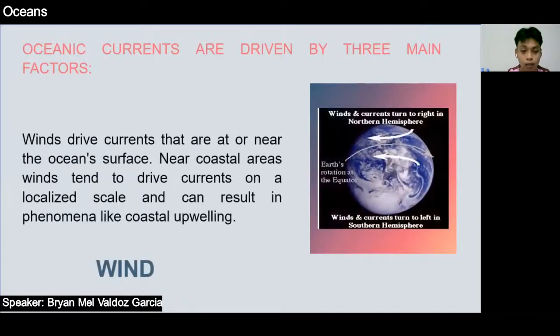The next one is the wind. Wind drives currents that are at or near the ocean surface. Near coastal areas, wind tends to drive currents on a localized scale and can result in phenomena like coastal upwelling. On a more global scale, in the open ocean, wind drives currents that circulate water for thousands of miles throughout the ocean basin. Our planet's rotation produces a force on all bodies moving relative to the Earth. Due to the Earth's approximately spherical shape, this force is greatest at the poles and least at the equator.